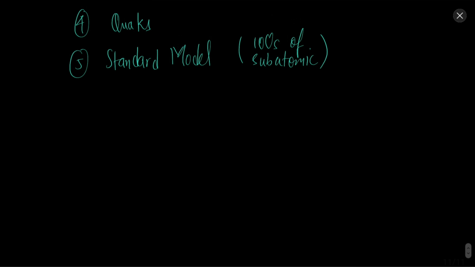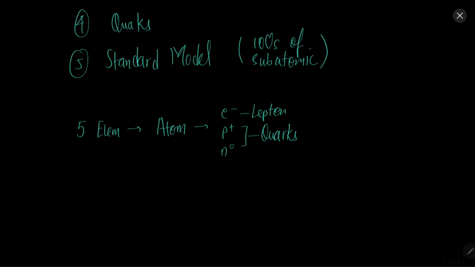So let me write this. We went from the 5 element theory to the atom, then we got electron, proton and neutron. Now we know the electron is a particle which is quite small. Protons and neutrons are made up of quarks. The electron is also called a lepton. Okay, don't worry if you do not understand this. These are the things that you do not need to worry about. Then we came to know that these are also made up of some other particles. That is called the standard model of particle physics. We study everything in that.